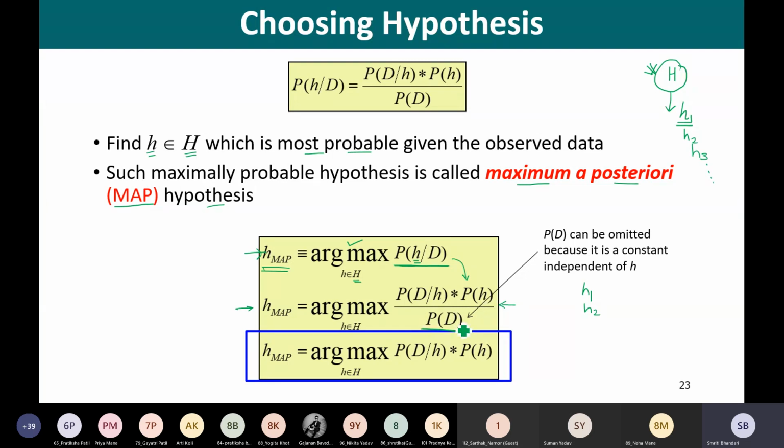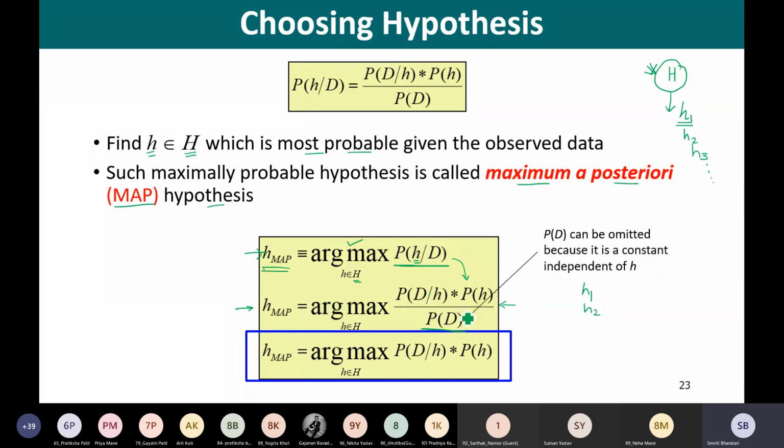While computing this probability of D, we are not at all considering any hypothesis. So obviously, irrespective of any hypothesis we may have, this probability of D remains the same. It is constant, irrespective of the hypothesis that we are using.